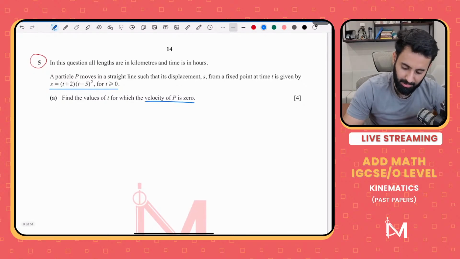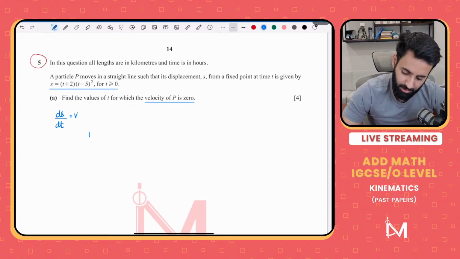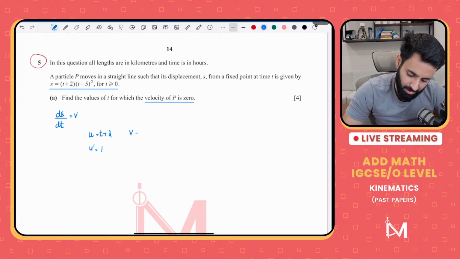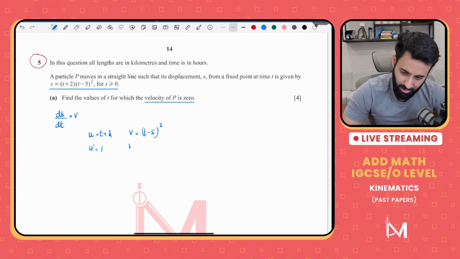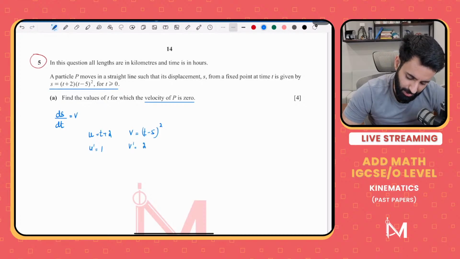Okay, so we have the displacement. How do we turn the displacement into velocity? We differentiate it. So ds/dt is equal to v. Now let's differentiate it. We'll have to use the quotient rule. So u is equal to t plus 2, which means u prime is equal to 1. V is equal to t minus 5, the whole thing squared. We could expand, but let's do it without expansion. So v prime is equal to 2 into t minus 5, which can be written as 2t minus 10.